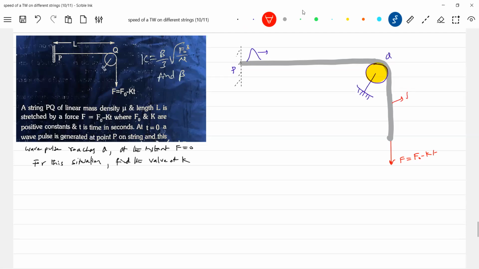So the string will be at rest. With what force you pull one end, that will be the tension everywhere. Okay, naturally. So this should be the F. So then what is the speed of the wave now?